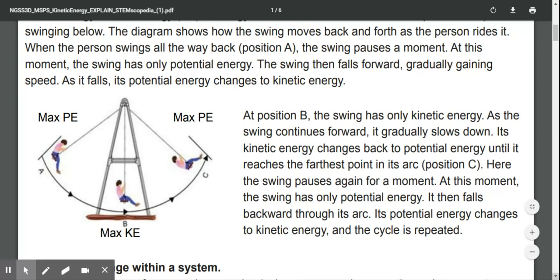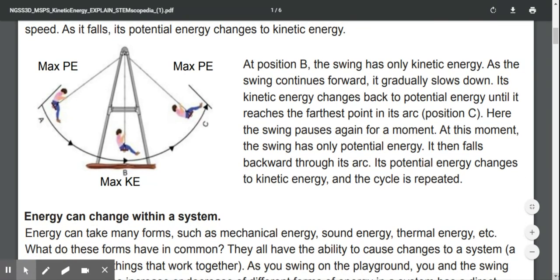The swing then falls forward, gradually gaining speed. As it falls, its potential energy changes to kinetic energy. At position B, the swing has only kinetic energy. As the swing continues forward, it gradually slows down. Its kinetic energy changes back to potential energy until it reaches the farthest point in its arc, position C.